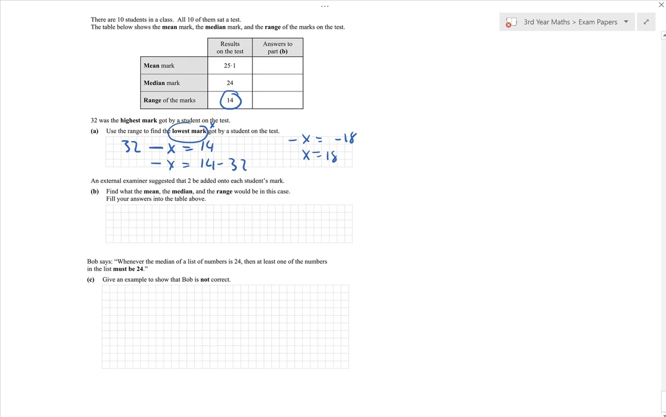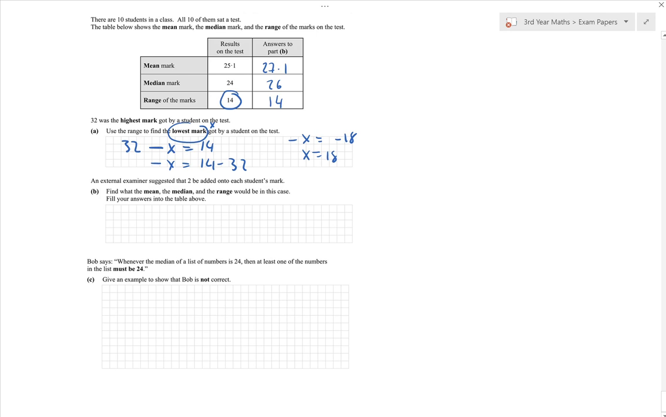An external examiner suggested that 2 be added onto each student's mark. Find what the median, the mean, and the range would be. So I'm adding 2 to each mark, so that will just increase the mean by 2, because everything is just going up by 2. It'll increase the median by 2, but the range will still stay the same, because the highest value will be increased by 2, the lowest value will be increased by 2, so there won't be any difference. It'll still be 14.